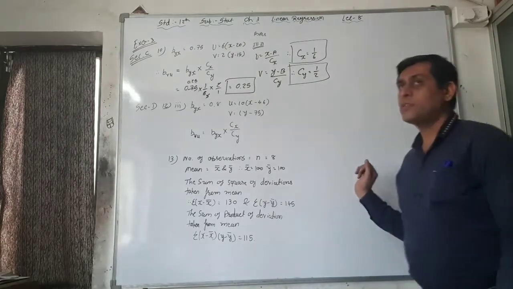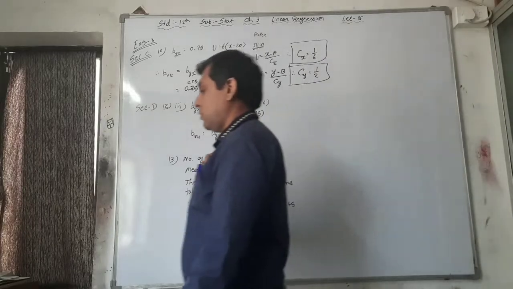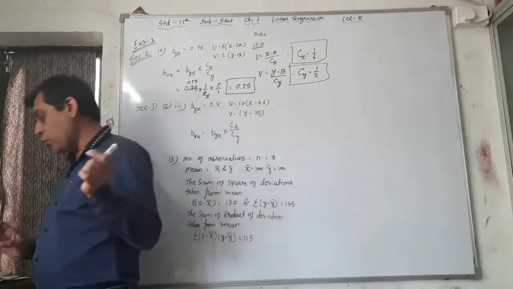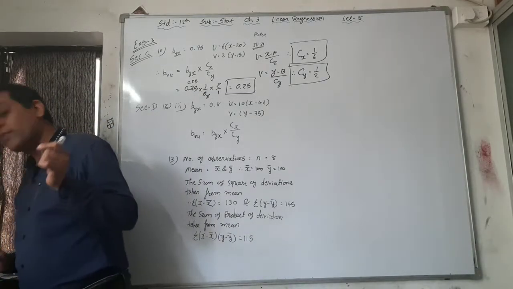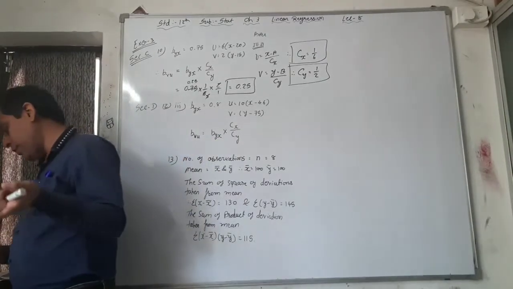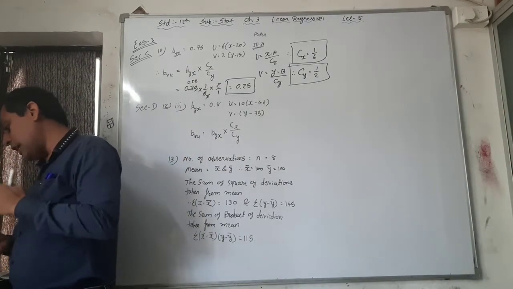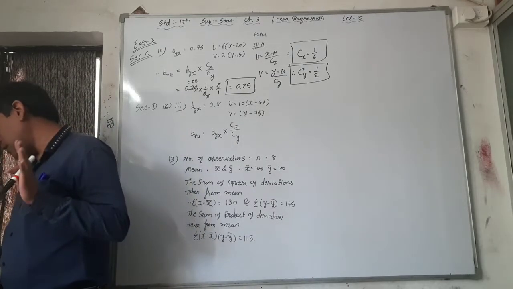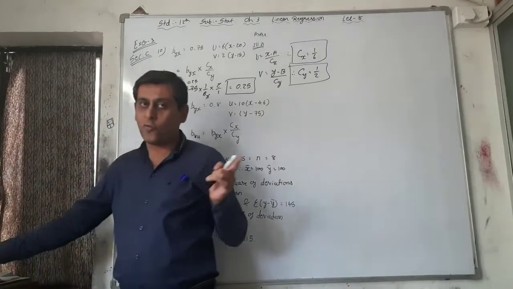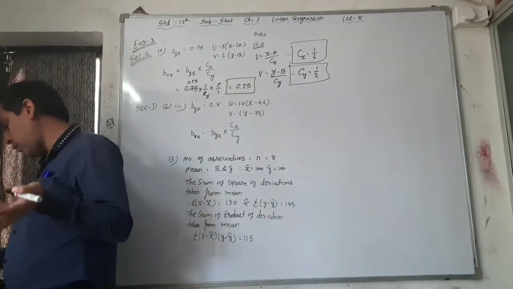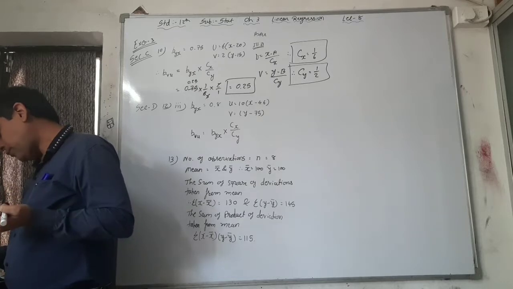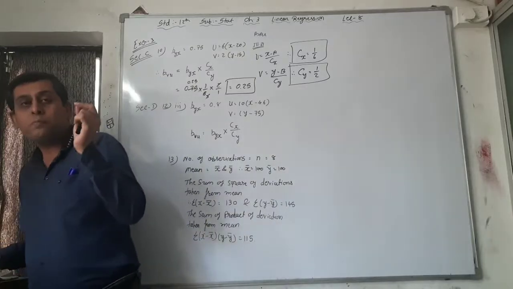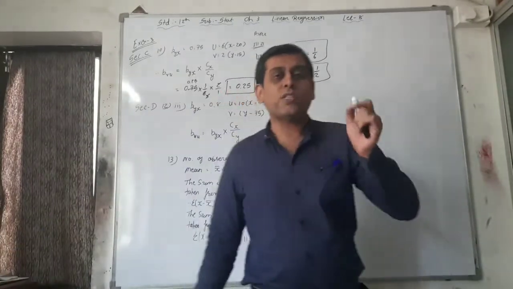Complete. Now section D. See, 1 to 7 is again theory. You have to do it by yourself, find out and write down. If you don't get it, then I will do it in the regular lecture. Section D, question number 8 is a practical, but it is so easy because all the values are given and you just have to put in the value of y cap is equal to a plus bx. That's the formula. Now 9, again x bar, y bar, r is given and sx and sy are given. So byx is equal to r into sy upon sx.